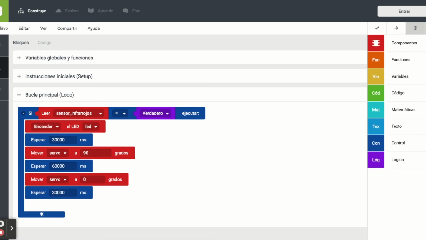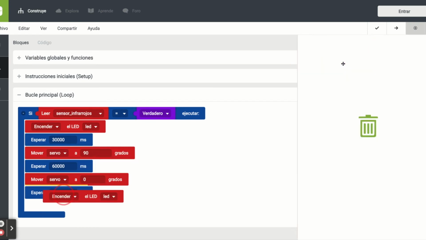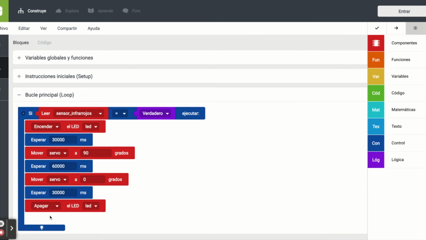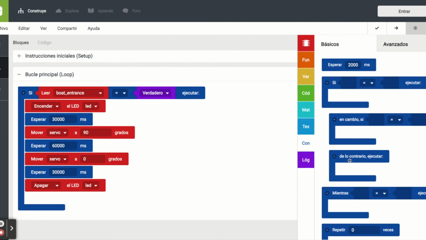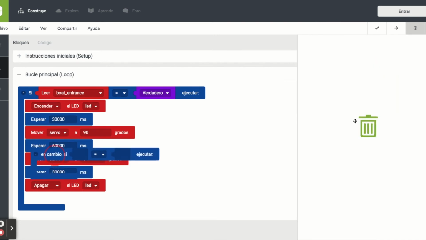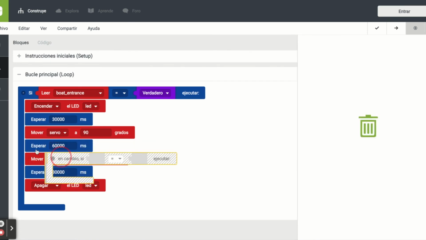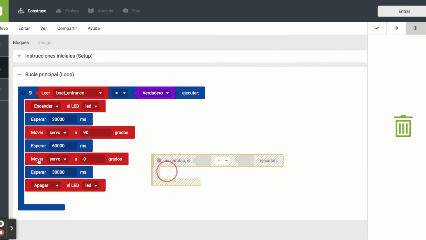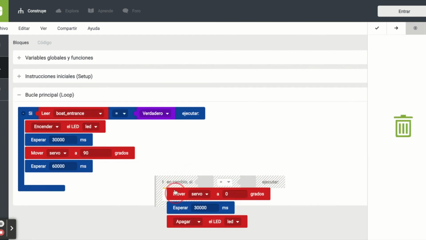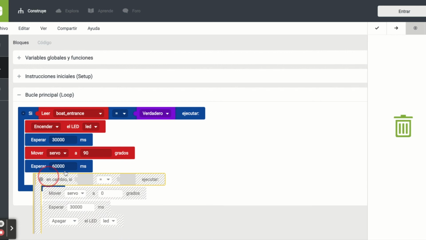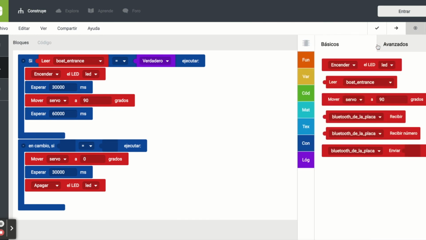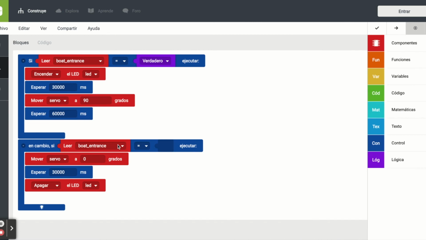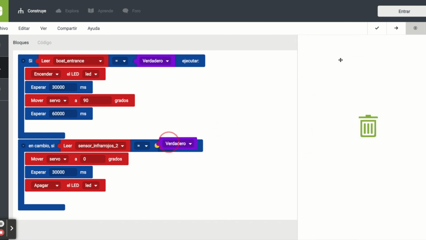This is a very simple program. When we receive a boat, we turn on the traffic light, we wait, then the bridge moves, we wait for the boat to pass, we move the bridge to the original position, we wait, and the traffic light goes off. We can also set, instead of waiting this, we can add another conditional, which is this one. For instance, there are different ways of doing this. We are going to eliminate that. We are going to put this inside, and we are going to say if boat exit is true, we do this. So this way the program will be complete.